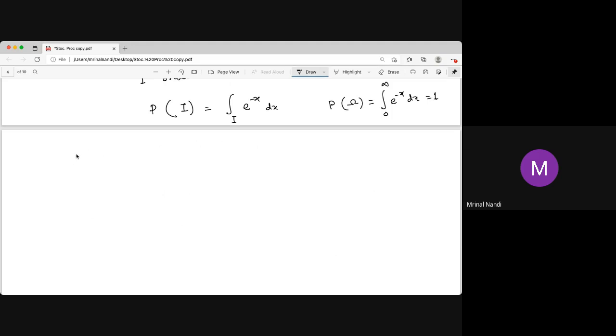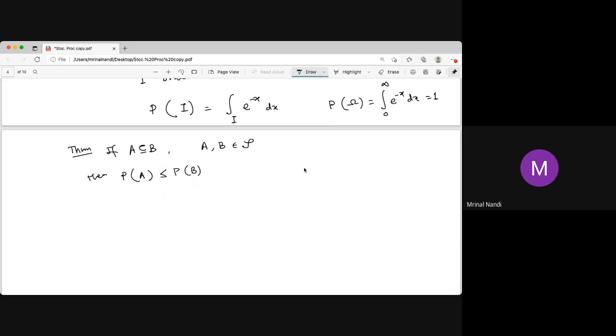Now there is a theorem. This theorem or result is very trivial. It's a school level theorem. If A is a subset of B and A, B both are in S, that means they are events, then probability of A is less than or equal to probability of B. That is trivial.